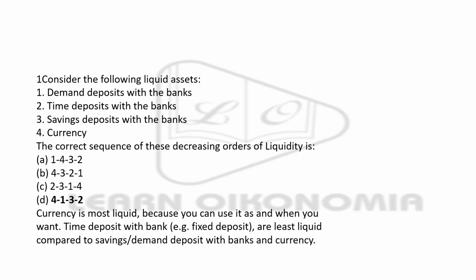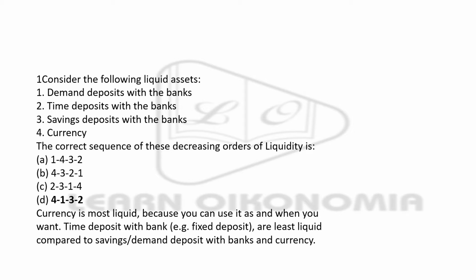Here the right answer is option D, 4, 1, 3, 2. That is first currency, which has the highest liquidity. It is the most liquid asset. Next is demand deposit, then after demand deposit there is saving deposit, then comes time deposit.